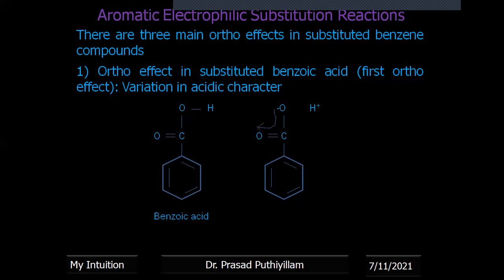In the case of benzoic acid, when H plus goes, the negative charge gets a little bit of stabilization. But from the benzene ring also, there is an electron movement towards the carbonyl carbon, and this actually nullifies the effect, and the H plus tries to come back. That means it is not as acidic as such, even though we call it benzoic acid. It is not as acidic as normal mineral acids, because the H plus will come back. It is not as free; it cannot go away from the molecule.